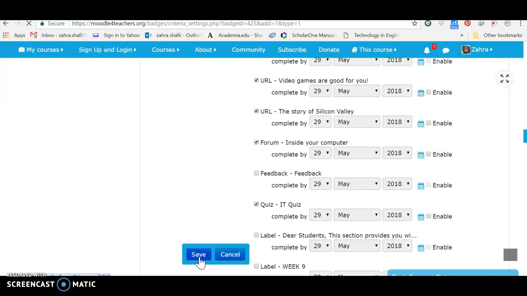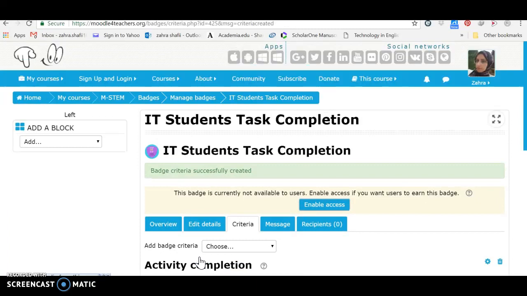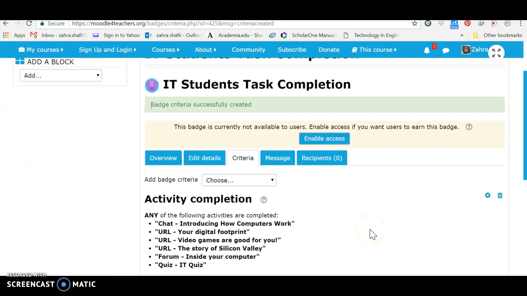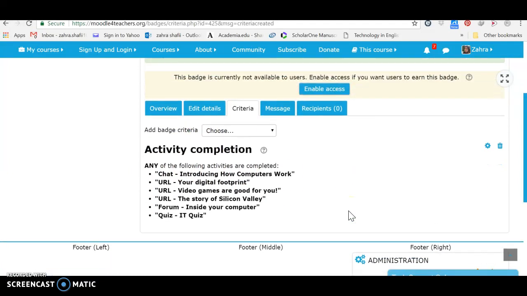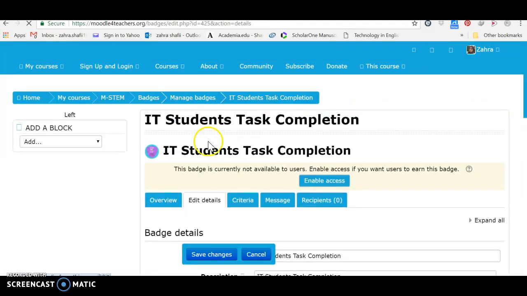I want all these activities to be completed before getting the badge, but here it says any of the following activities. I should look for somewhere to allow me to change this any to all these activities. Let's see if we can go to edit details.